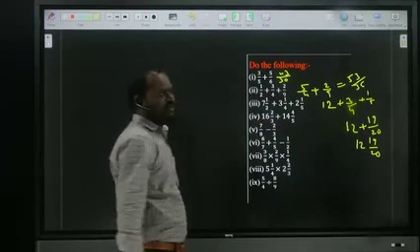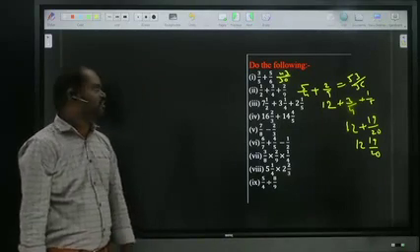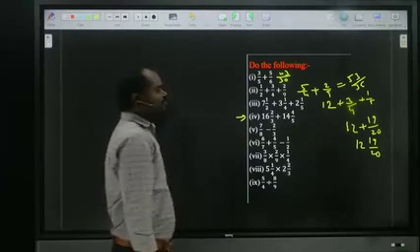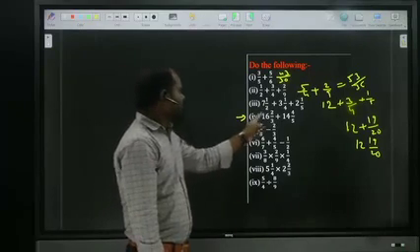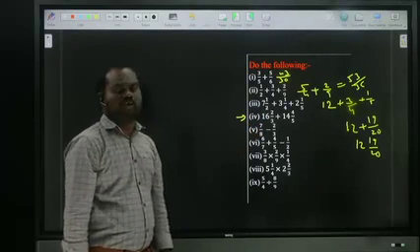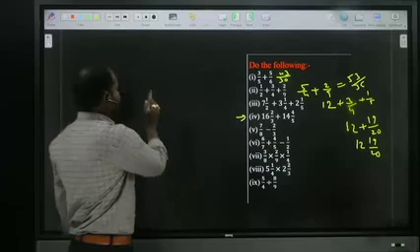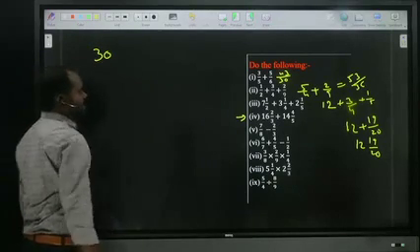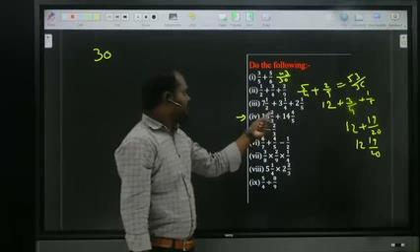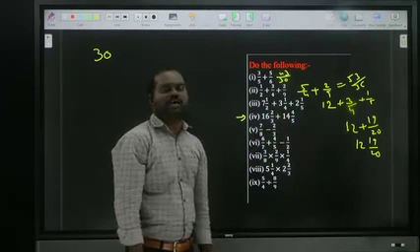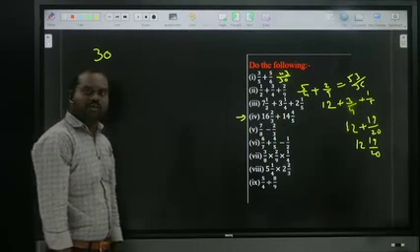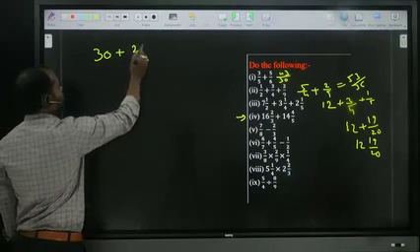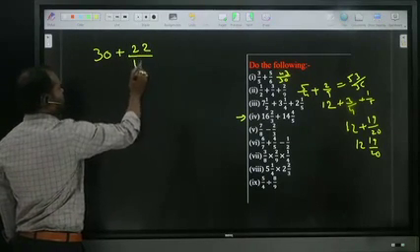First add the normal numbers, then move to the fractions. Is it clear? Now we are looking at this one. First add the normal numbers: 16 plus 14 is 30. I'm writing it here. Plus fractions: 5 twos are 10 plus 12. 10 plus 12 is 22 by 15. Okay?